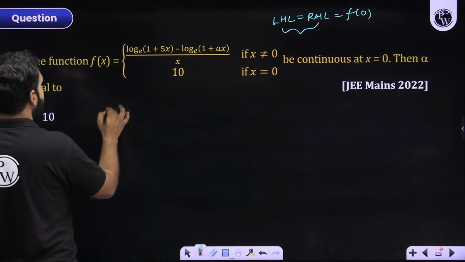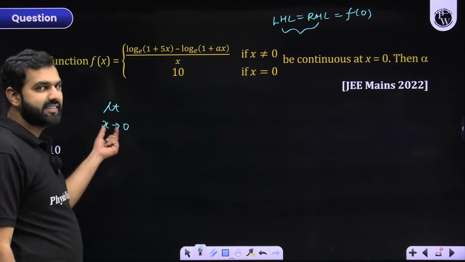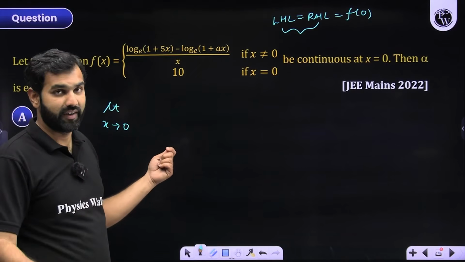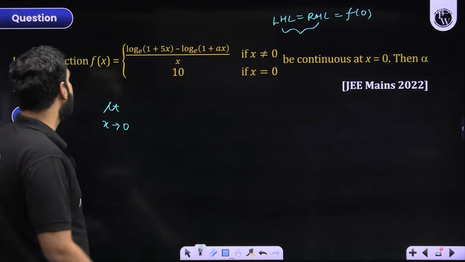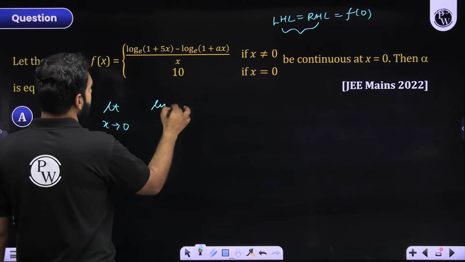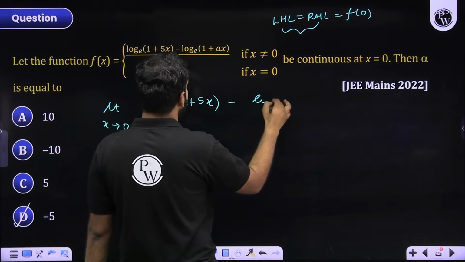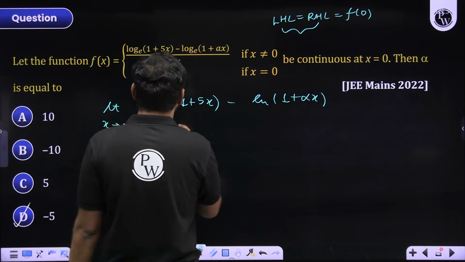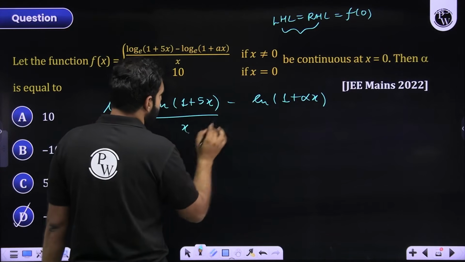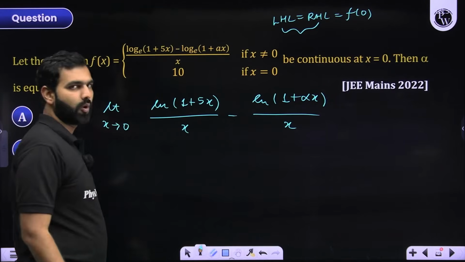So let's find that only. I am finding limit x approaches 0 on this function. So when x approaches 0, that is in the neighborhood of x, when x is not exactly 0, this is the definition I'm supposed to choose or pick. So that definition says it is ln(1 plus 5x) minus ln(1 plus alpha x), let's say for a while, whole divided by x. So that x I'm distributing to both of them individually. I hope we can do that. There is no problem at all in that.